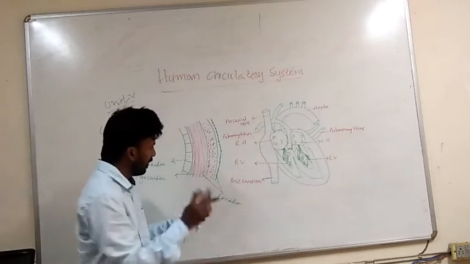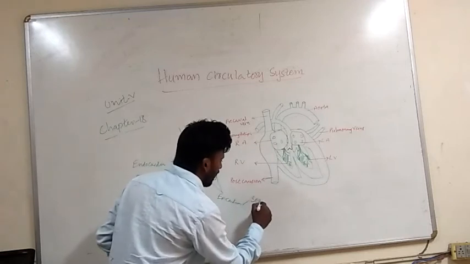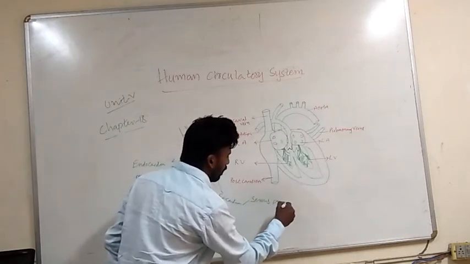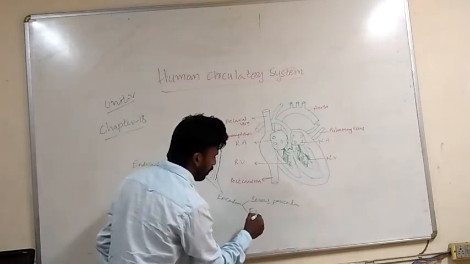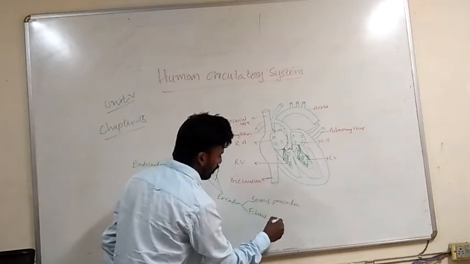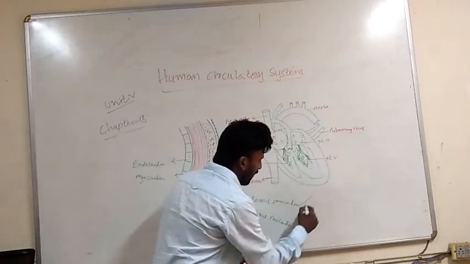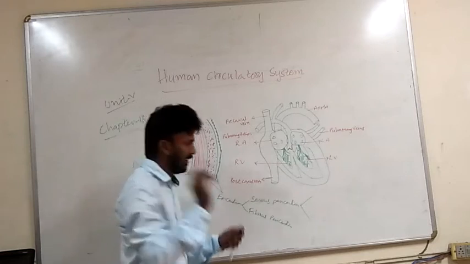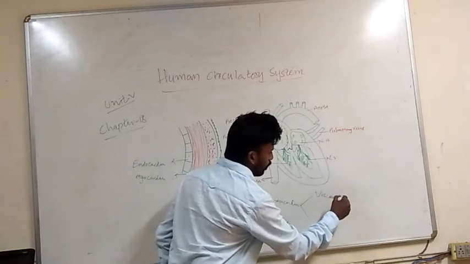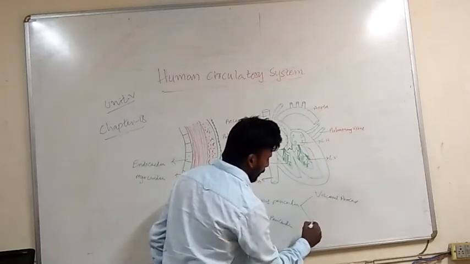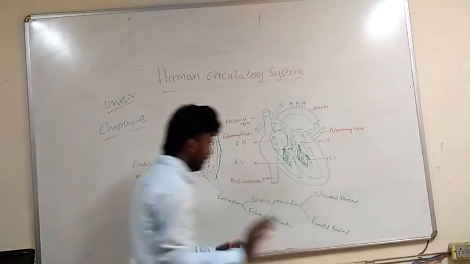Now the outer layer, the epicardium, is again made up of two main layers: the serous pericardium and the fibrous pericardium. The serous pericardium is again divided into two layers: the visceral pericardium and the parietal pericardium.